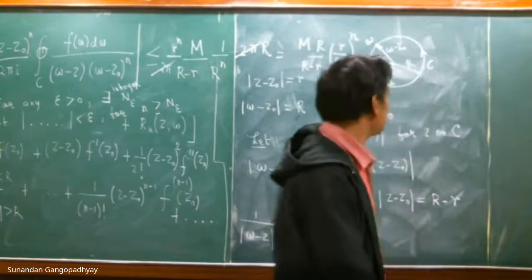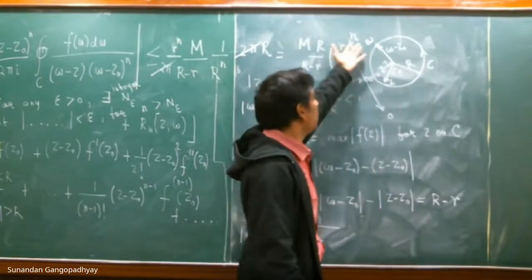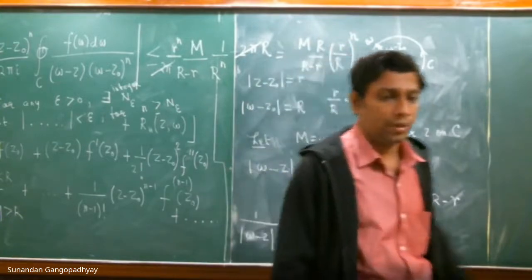In other words, it tells us that that term approaches 0 in the limit n tending to infinity.